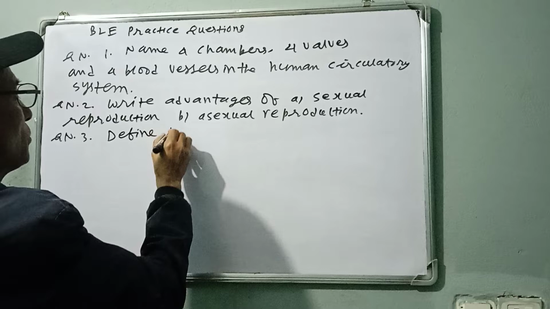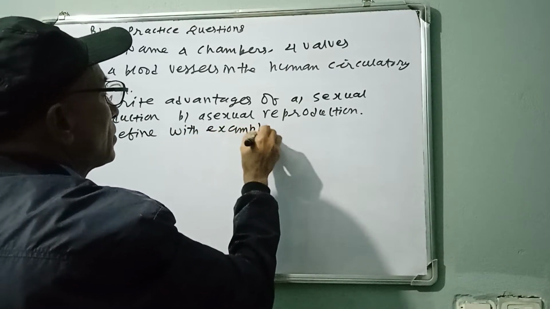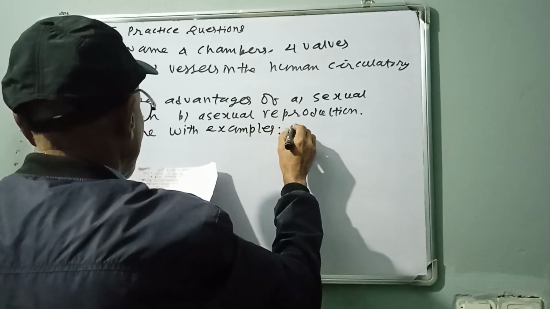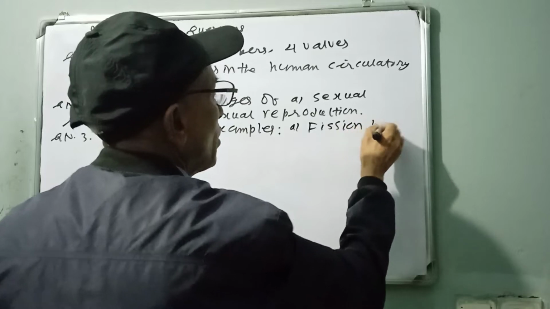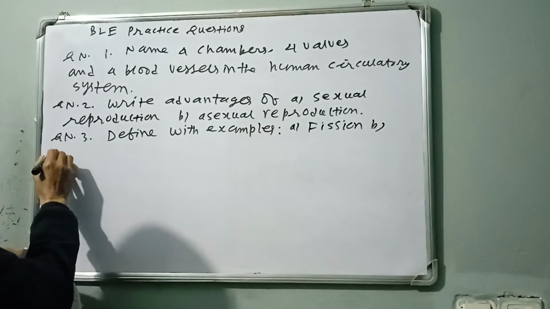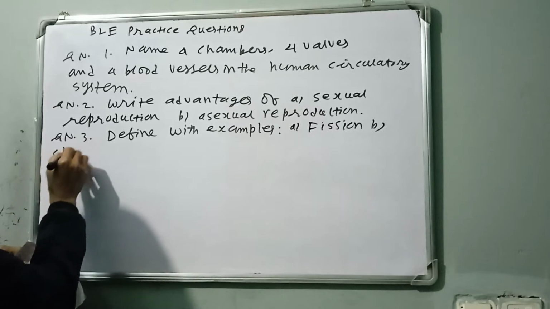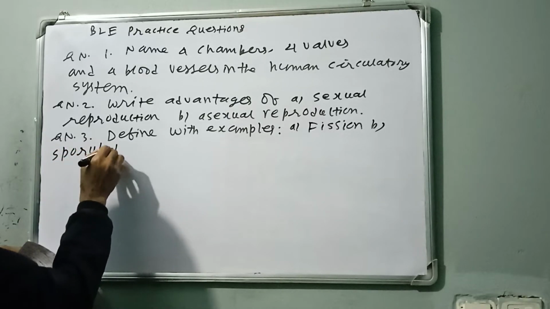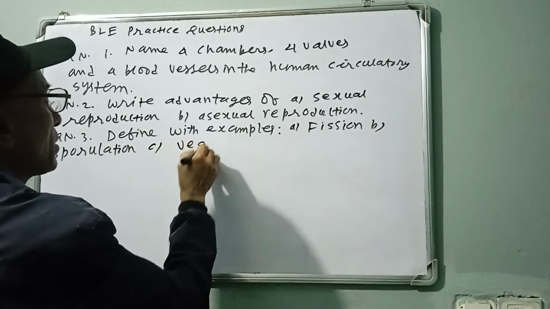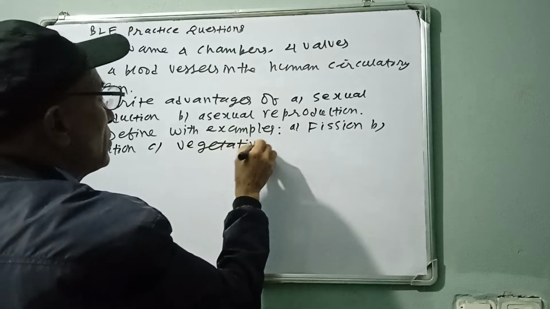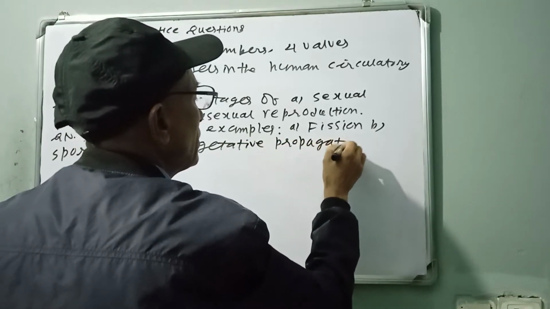Define with examples the following terms. A, fission. What do you mean by fission? Write with example. B, sporulation. C, vegetative propagation.